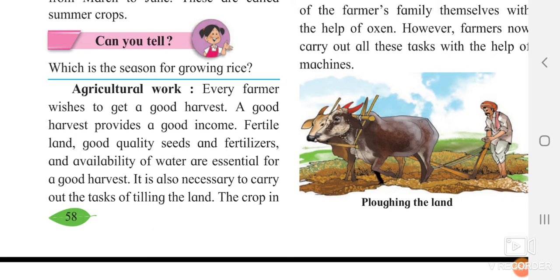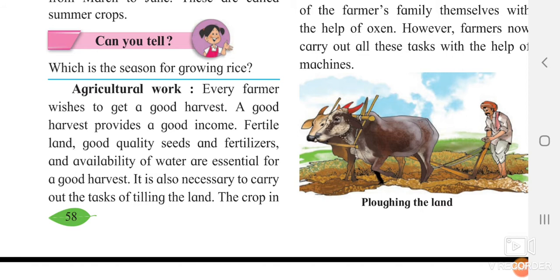Whatever good harvest you give, that good harvest will give you a good amount of money also. The land should be fertile, it should be of good quality soil. Good quality seeds, the seeds which you are sowing inside, they should be good quality, not the faulty ones. And the fertilizers and the availability of water, fertilizers are necessary.